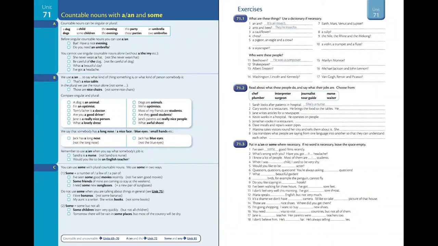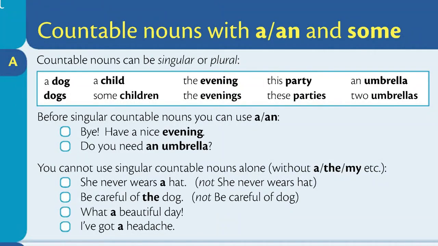Unit 71. Countable nouns with a or an and some. Section A. Countable nouns can be singular or plural. A dog, dogs. A child, some children. The evening, the evenings. This party, these parties. An umbrella, 2 umbrellas. Before singular countable nouns, you can use a or an.